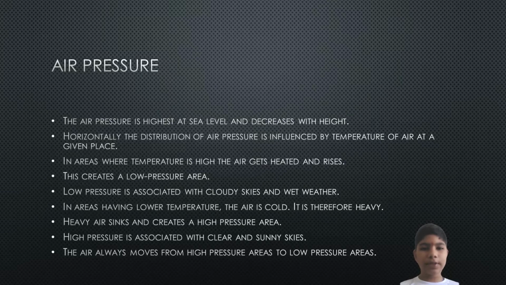Horizontally, the distribution of air pressure is influenced by the temperature of air at a given place. In areas where temperature is high, the air gets heated and rises. This creates a low pressure area. Low pressure is associated with cloudy skies and wet weather. In areas having low temperature, the air is cold. It is therefore heavy. Heavy air sinks and creates a high pressure area. High pressure is associated with clear and sunny skies. The air always moves from high pressure areas to low pressure areas.